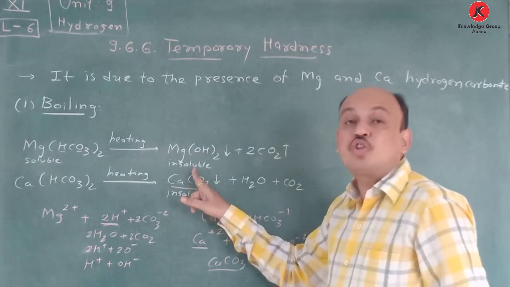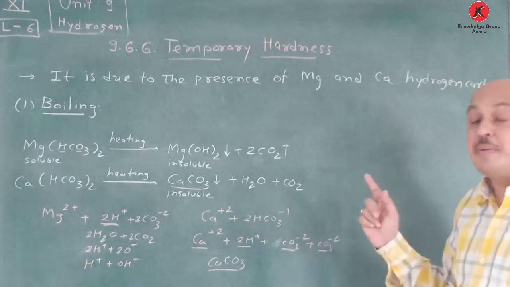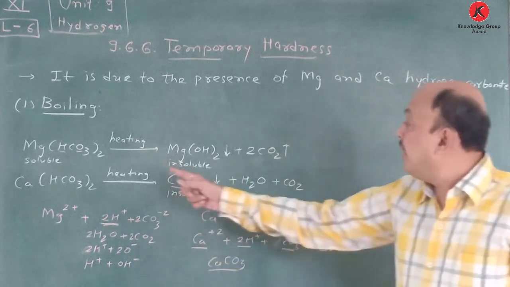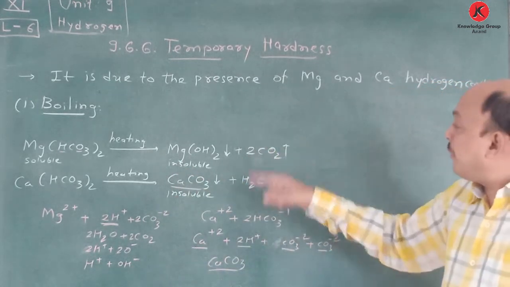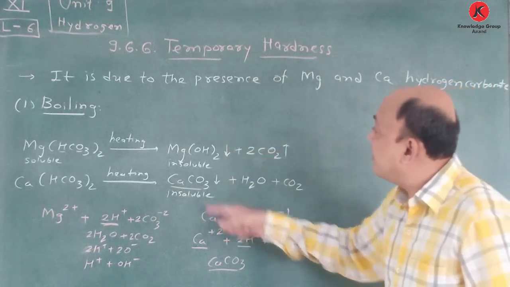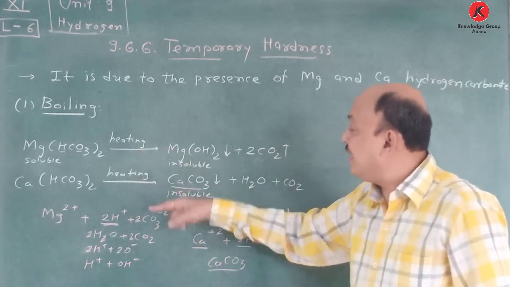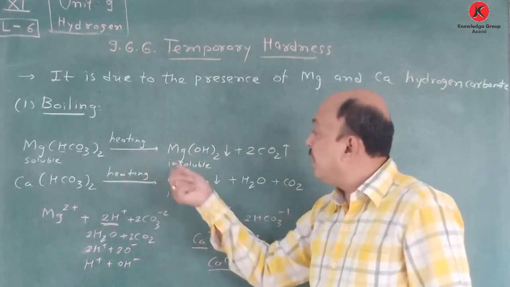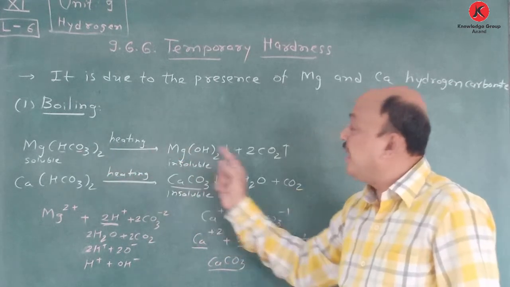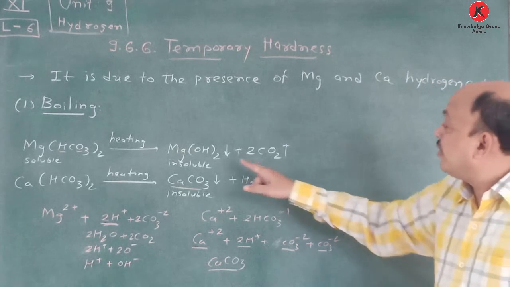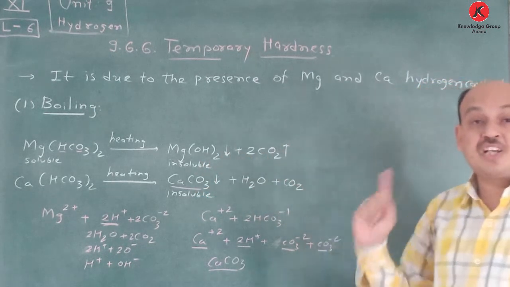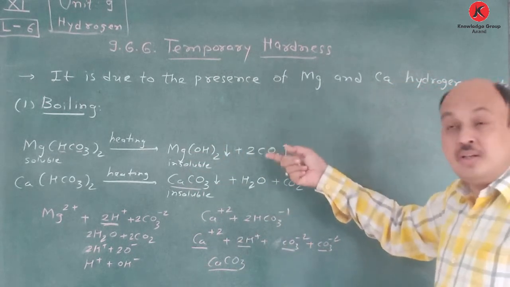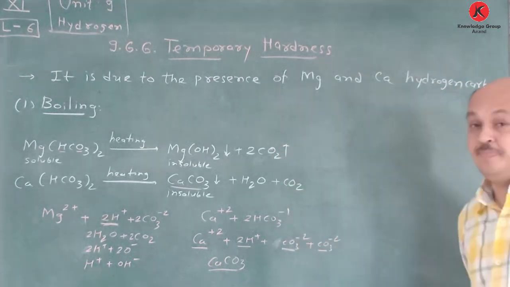And that's why insoluble magnesium hydroxide is obtained due to its solubility product, which you already learned in your equilibrium chapter, and here insoluble calcium carbonate is formed, and due to that it becomes soft water. Okay, but it's temporary, and that's why it is considered the boiling method. When we heat it, this type of reactions occur. So write the reactions in that particular manner and complete it, and it's very easy to remember. Magnesium hydroxide is produced here and magnesium carbonate not. You have to remember this one. Write down this reaction and write it from your textbook also. This is the boiling method.